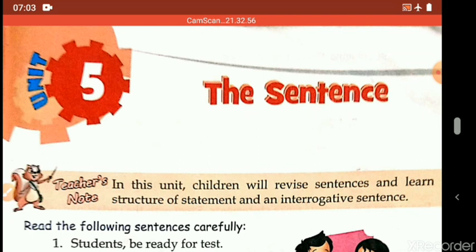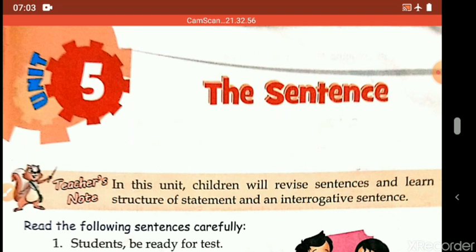In our last class, we had discussed statement and interrogative sentence. Students, a statement is a simple sentence which begins with a capital letter and ends with a full stop. Whereas interrogative sentences are all the questions.